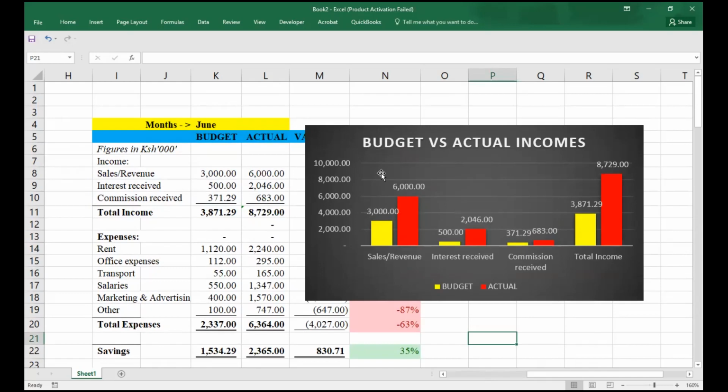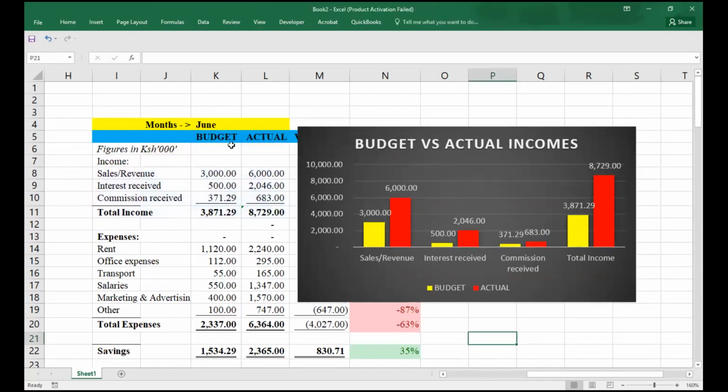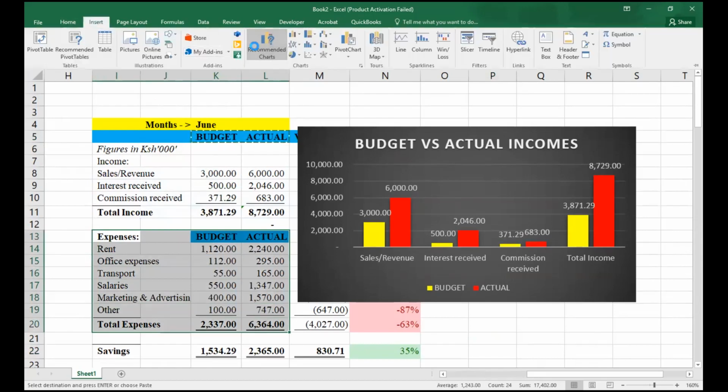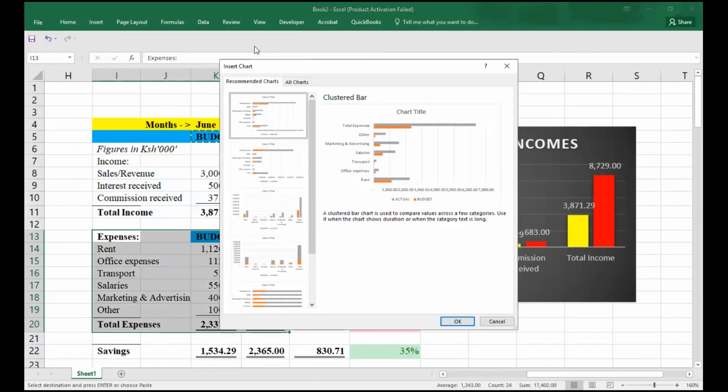So after that, maybe you go to expenses. Expenses, the same case. I want budget versus actual. So I'll select budget versus actual, that data. Then I pick this one. Insert, I come to recommended. Because they're expenses, I think you can use that.